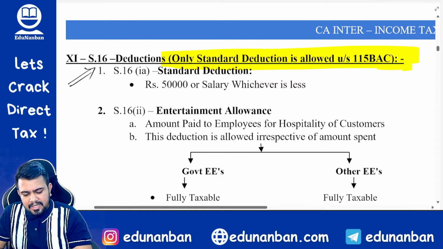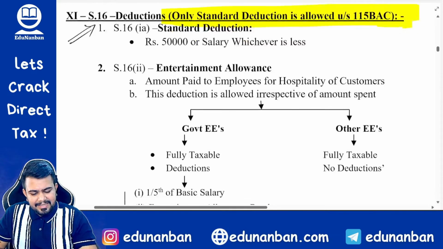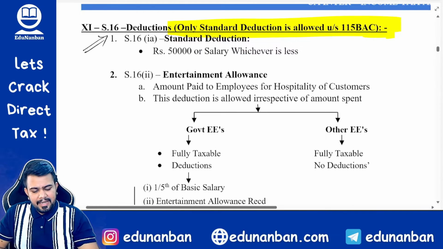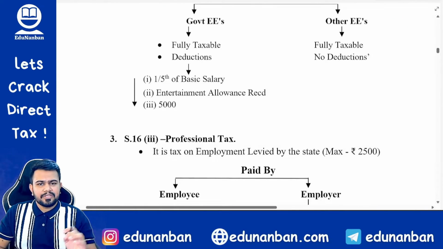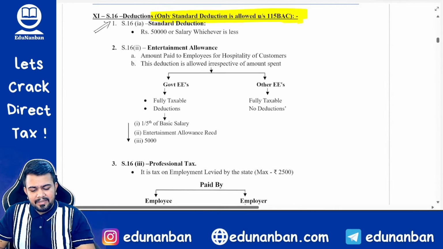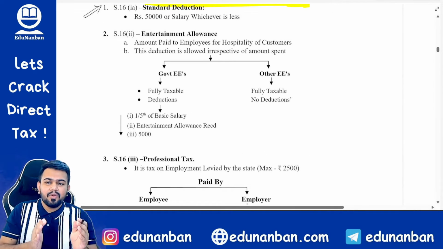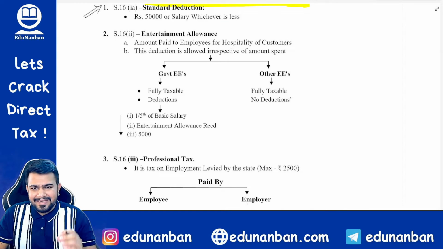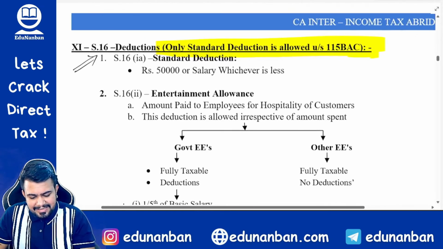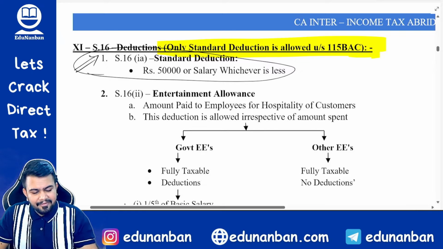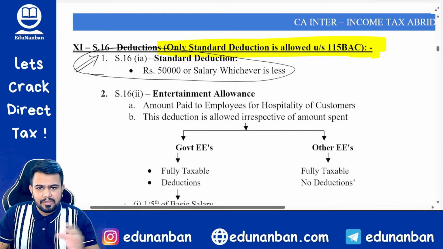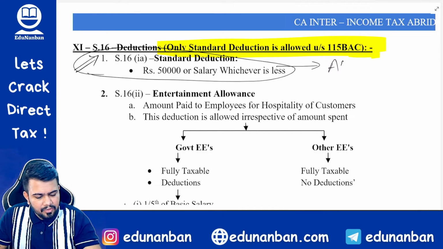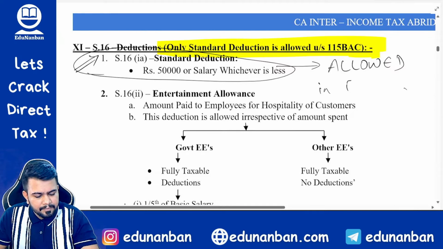In section 16, there are three deductions, correct? One is the standard deduction of 50,000 rupees, then entertainment allowance, and the third one is professional tax. We had discussed earlier that all the three deductions were available only in the old tax regime and not under 115 BAC. But now there is a change. What change? The standard deduction will now be available to the new tax regime also. So standard deduction is allowed in both old as well as new.